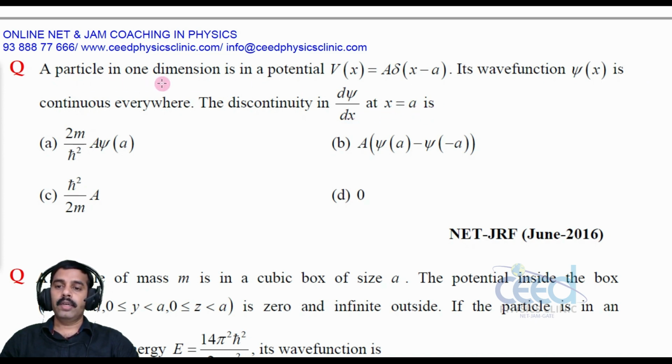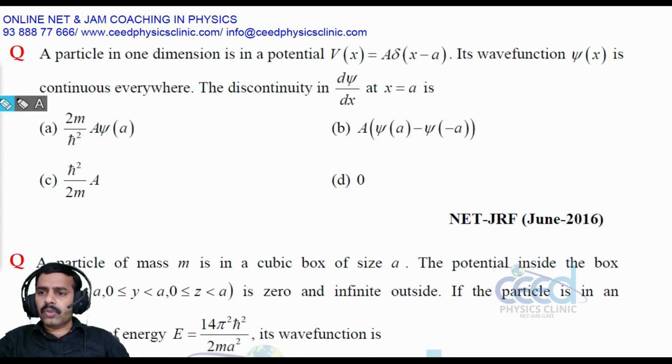So the particle in one dimension is in a potential. The potential is given in terms of the Dirac delta function. The wave function psi of x is continuous everywhere. We need to find the discontinuity in the derivative of this wave function at x equal to a, right? Alright.